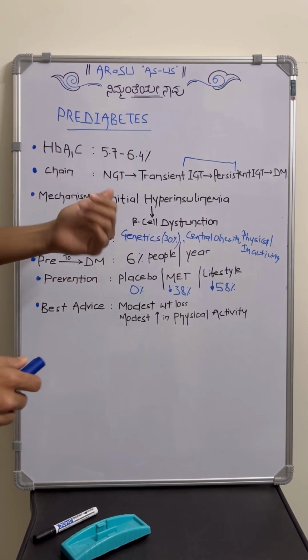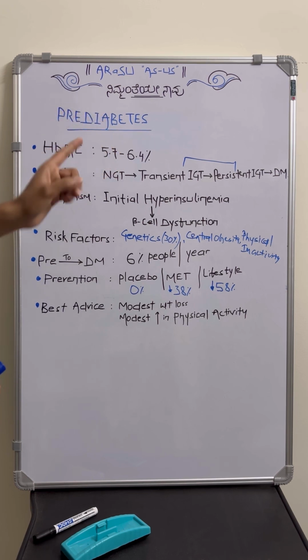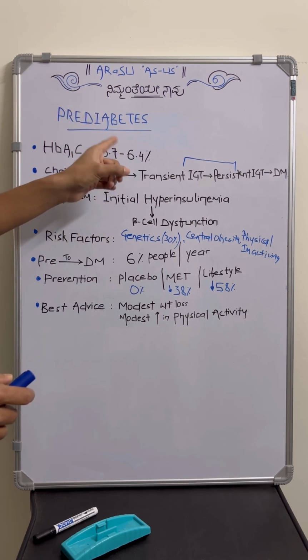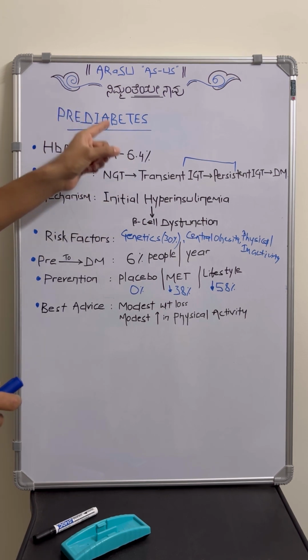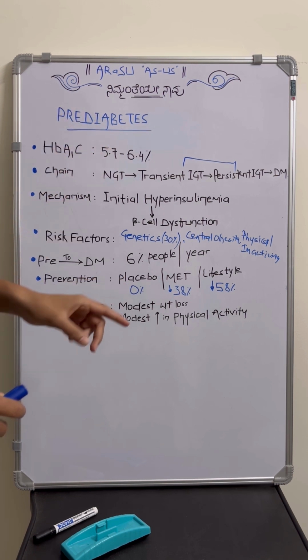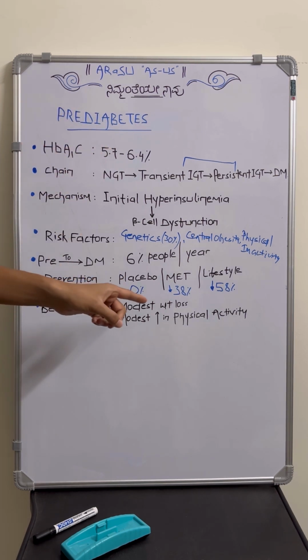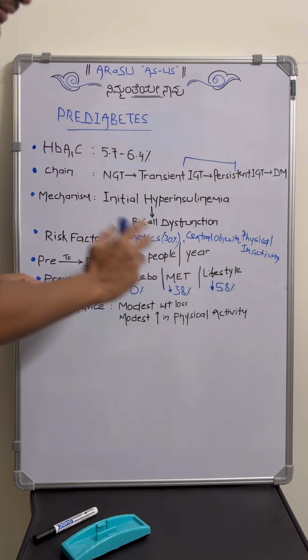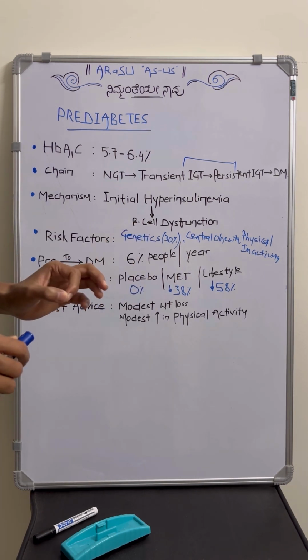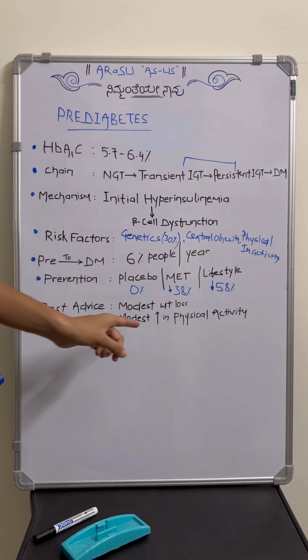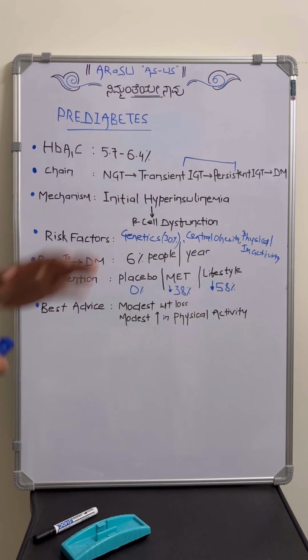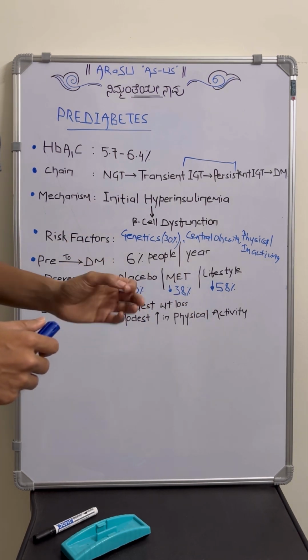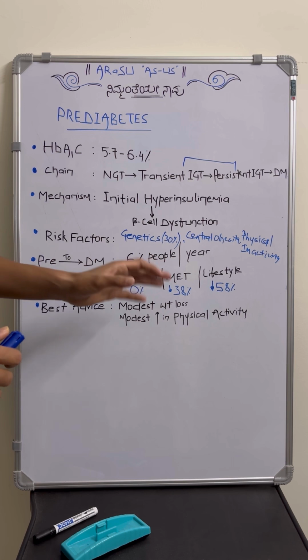As I told at the beginning, if a person gets a routine health checkup and gets an HbA1c value in this range, and we consider him pre-diabetic, we can advise him a few best things. That is, he has to undergo modest weight loss, at least 2 kg of his body weight is advised. Then a modest increase in physical activity, at least 30 minutes of moderate intensity exercise he has to do every day.